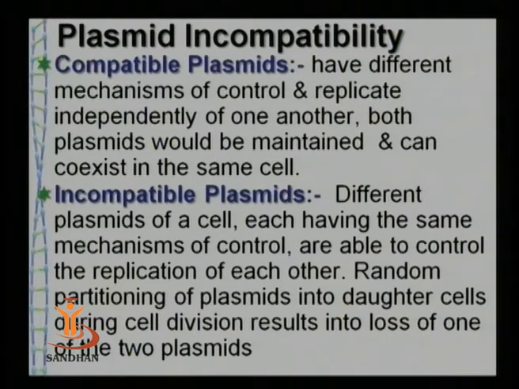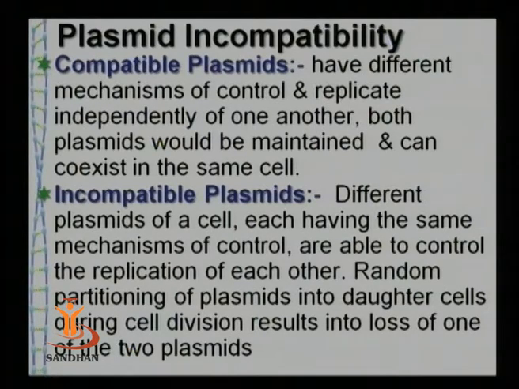Therefore, these plasmids do not interfere with each other's replicating mechanisms, and therefore they can sustain or coexist in the same cell. In contrast to compatible plasmids, we have incompatible plasmids, that is, they cannot stand each other, in the sense that two different plasmids, X and X, or X and Y, if they have similar mechanisms of control, then the proteins and other enzymes interfere or compete with sites of one plasmid with the other.